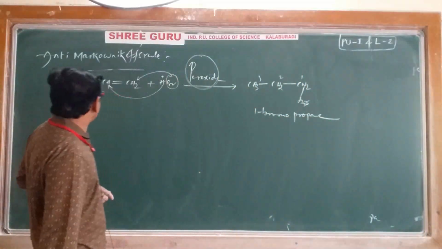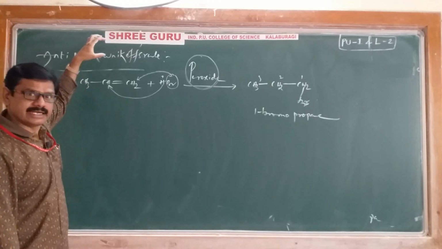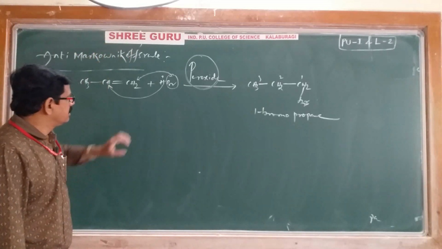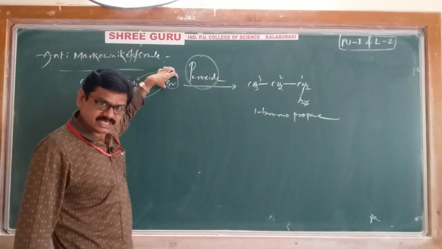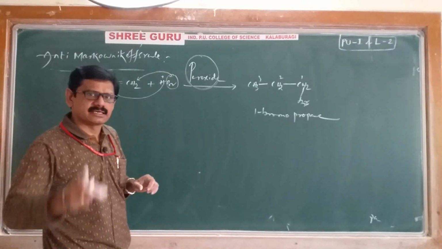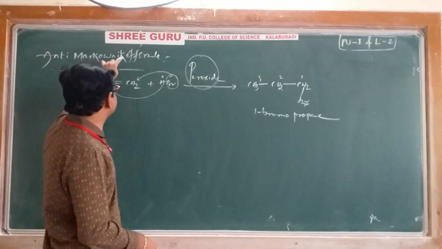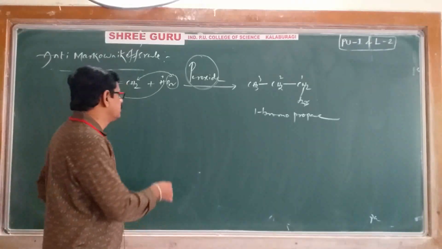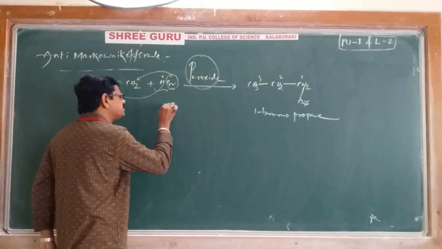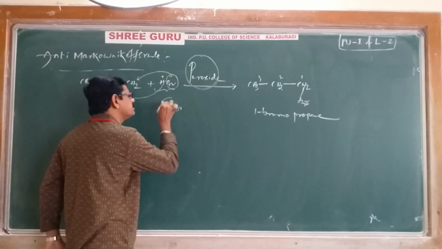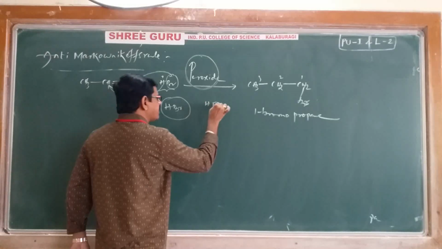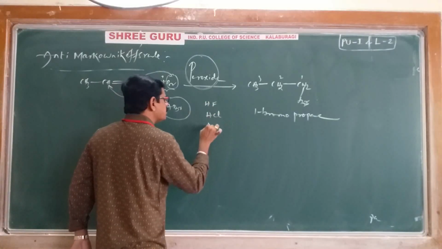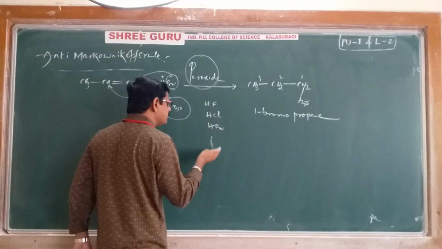According to anti-Markovnikov's rule, the negative part of hydrogen halide. And one more thing is compulsory: in anti-Markovnikov's rule, we use particularly hydrogen bromide only. Of course, there are hydrogen halides, meaning hydrogen fluoride, hydrogen chloride, hydrogen bromide and hydrogen iodide.